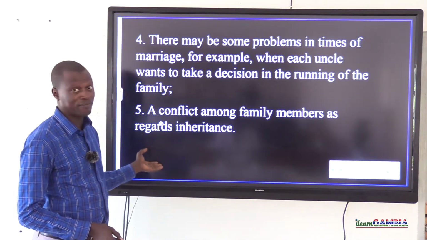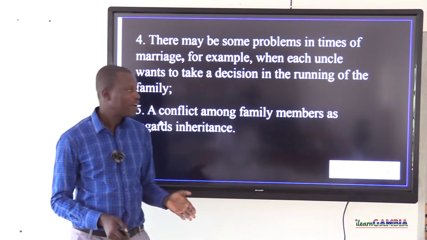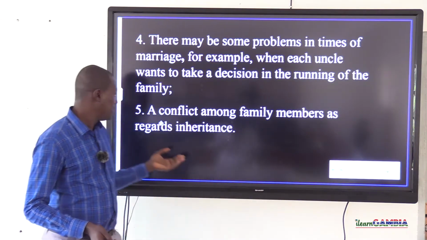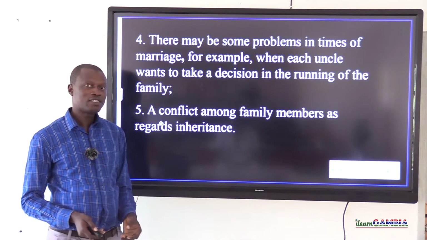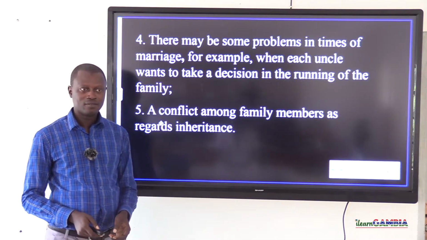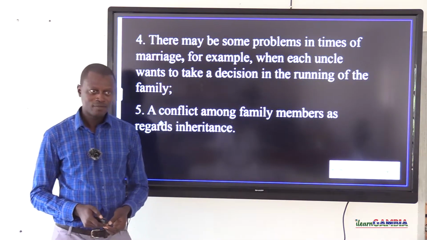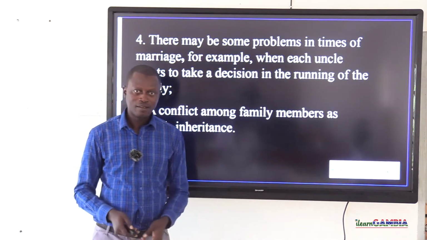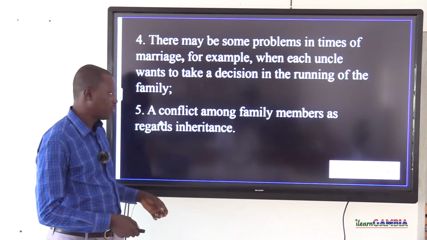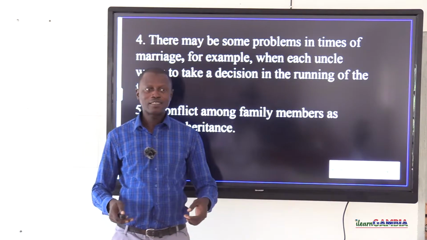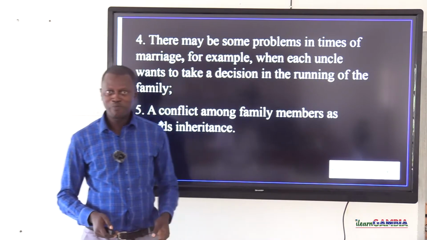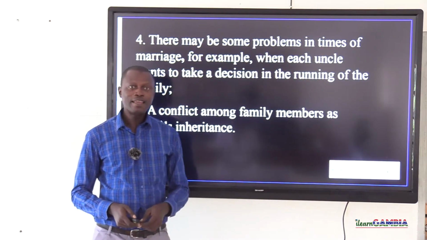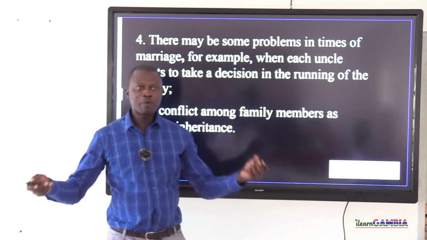This is another problem. Like when the father to a particular extended family died, usually this problem will start occurring. Issues of inheritance. Who is supposed to take our daddy's vehicle? Who is supposed to take our daddy's most expensive material from elsewhere? Our daddy got so many compounds.